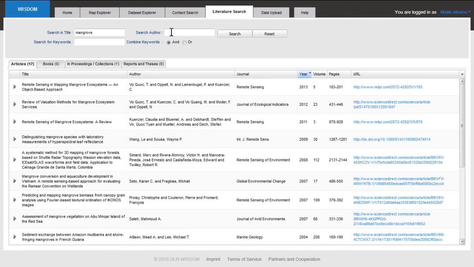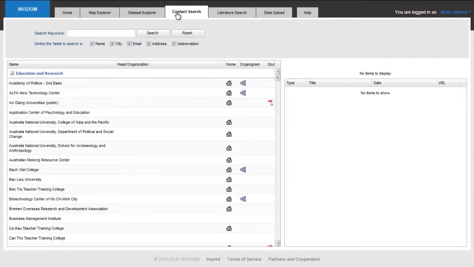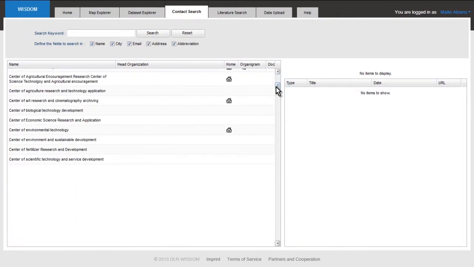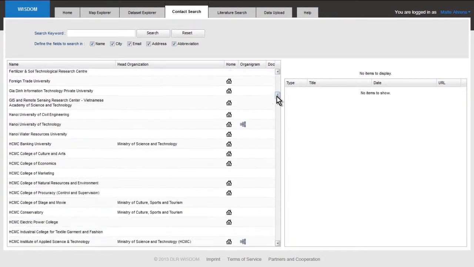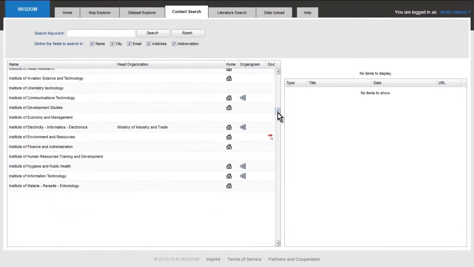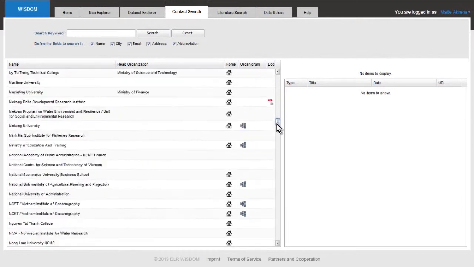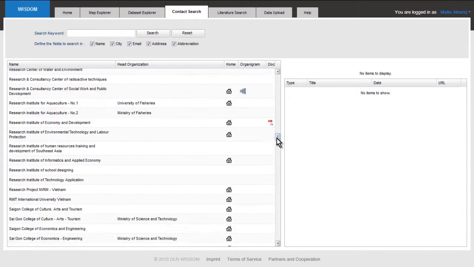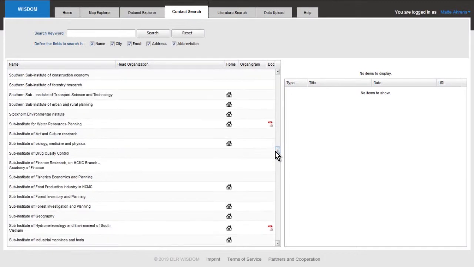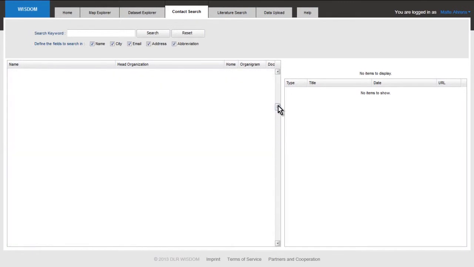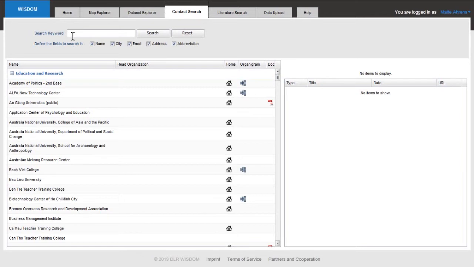Now go back to the system, and you can see you can also search for an author or for keywords. You'll get a lot of results. Another feature that we have is a so-called contact search. Let's say that you're interested in water or geo-related contacts in the Mekong Delta. We've done an analysis of all the water-related institutions in the Mekong Delta, and you can find them all here. There are a vast number of institutions all somehow related to research or decision-making and planning for water-related topics in the Mekong Delta. And also here, we have a chance to search for something.